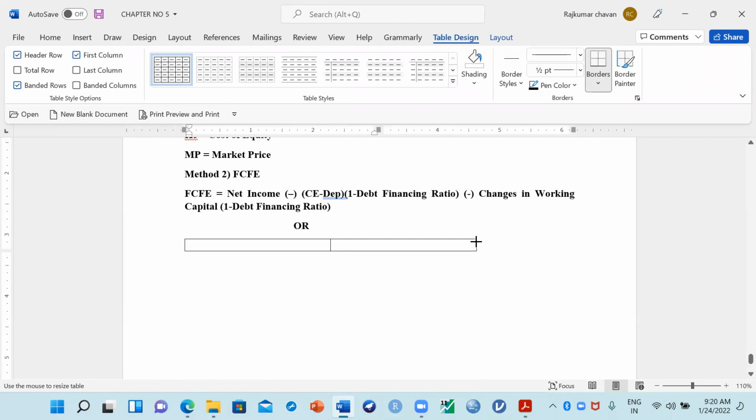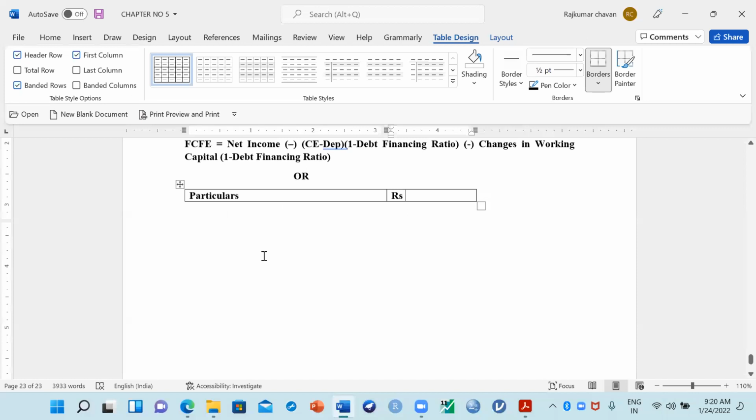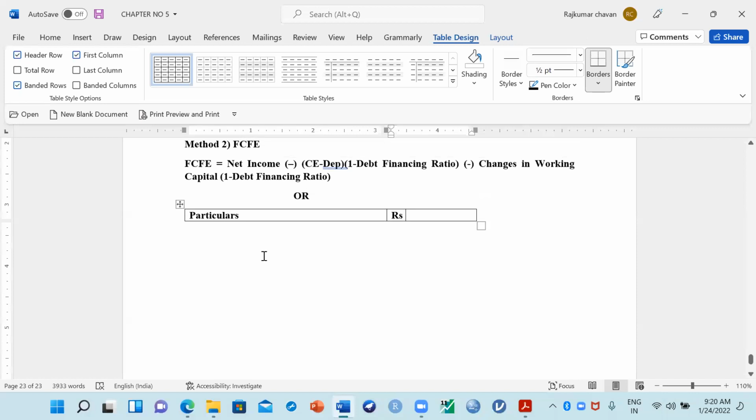Particulars and rupees. How do we calculate? Another way to calculate this. With both ways the answer will come the same, but this second method we'll use. I'll tell you when we can use this one. First, as usual, you should start your answer with net income, which is PAT.